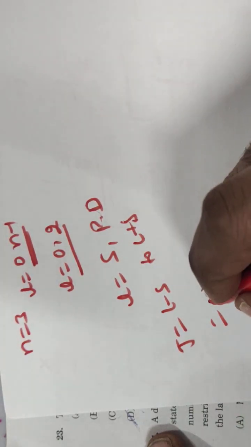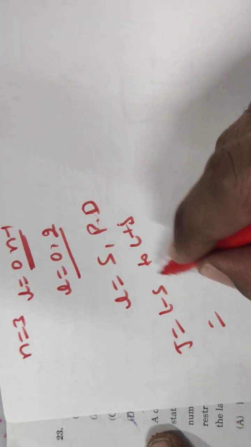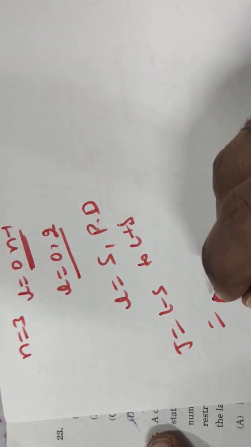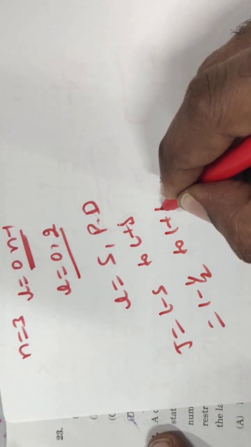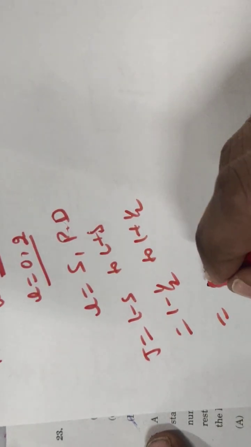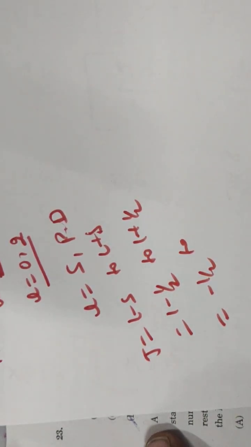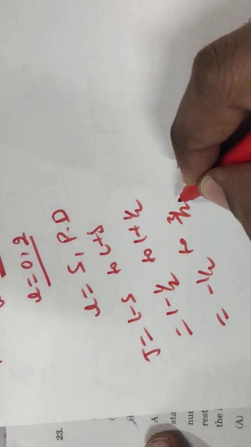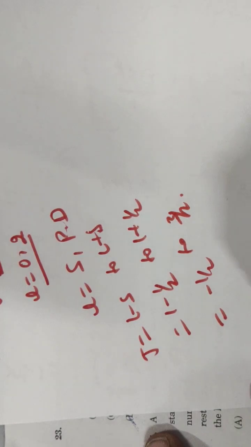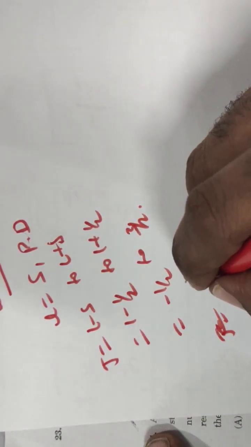For S it is okay. For this, L is equal to 0, and J is minus 1 by 2 to plus 1 by 2. For P, L is equal to 1, S is equal to 1 by 2, J from 1 minus 1 by 2 to 1 plus 1 by 2, so 1 by 2 to 3 by 2.